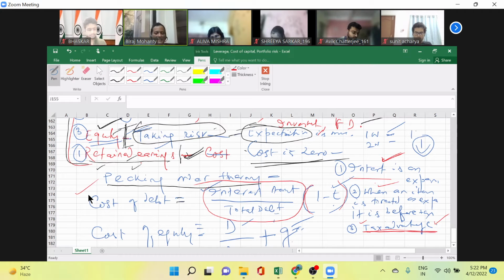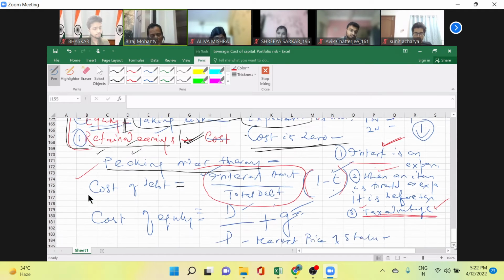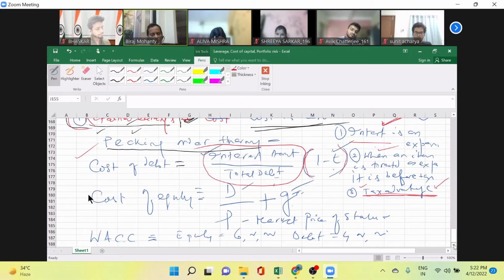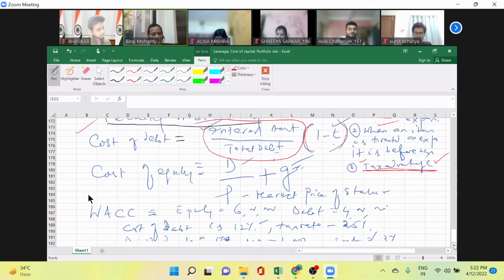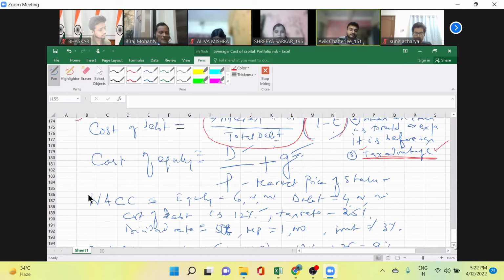Okay. Then next, the retained earnings cost is zero. So we will not be determining retained earnings cost. We will determine the cost of equity. So tell me what the equity holder is getting. Dividend and capital appreciation. Getting the dividend. So that expectation, you see the previous dividend, that will explain what kind of expectation he has. And when you are a shareholder, we presume that you are purchasing shares from the market, not at par in the face value.